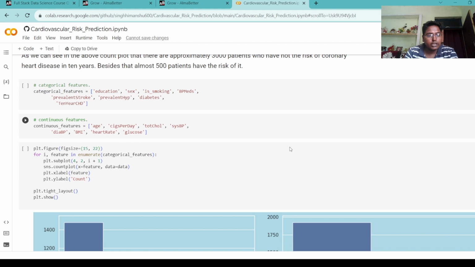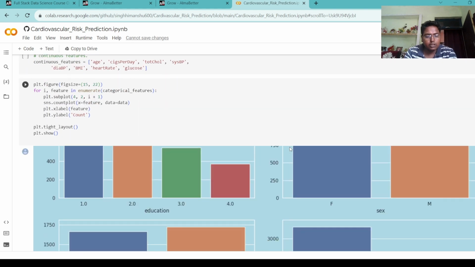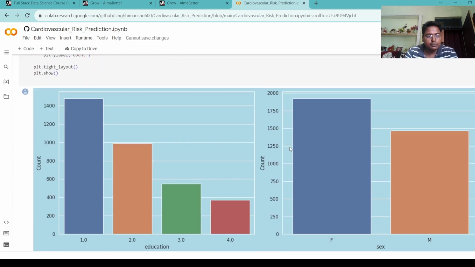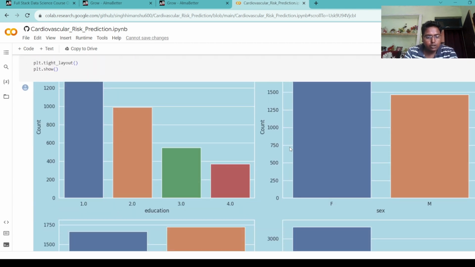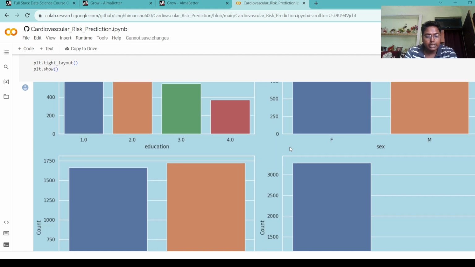Then we look at the categorical features, and through this we can clearly see that in education, most of the people have only a class 1.0 education, whereas only a few patients have an education of class 4.0. We can see the actual numbers below. In this data, sex is 1923 female and 1446 male. Smoking: almost half of the total residents are smoking.